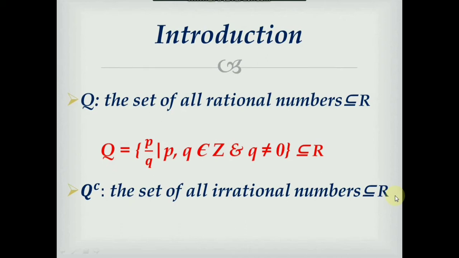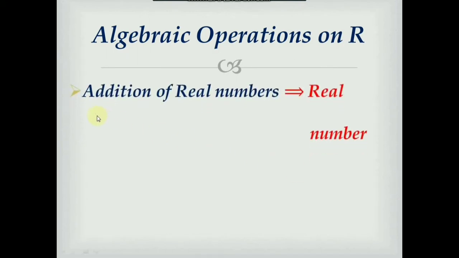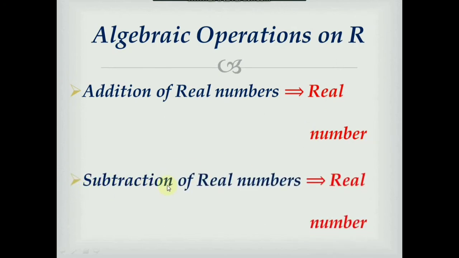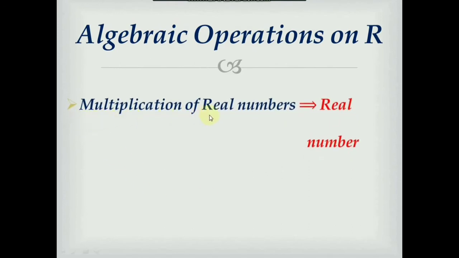We have studied various algebraic operations on real numbers. We know that addition of real numbers is again a real number. That is, if we add any two real numbers, we will get a real number. Subtraction of real numbers is also a real number. That is, if we subtract real numbers, then the output of that operation is again a real number. In a similar way, multiplication of real numbers is also a real number.